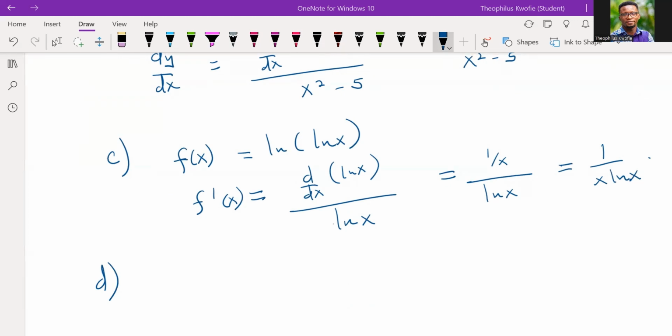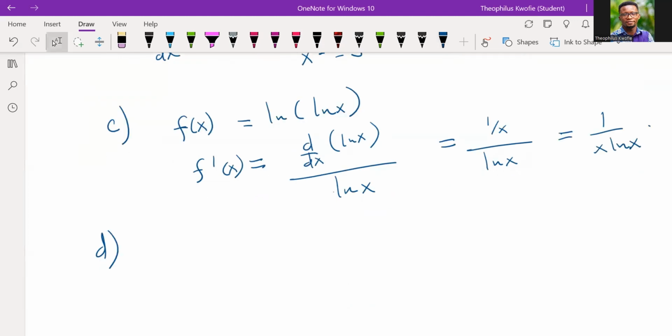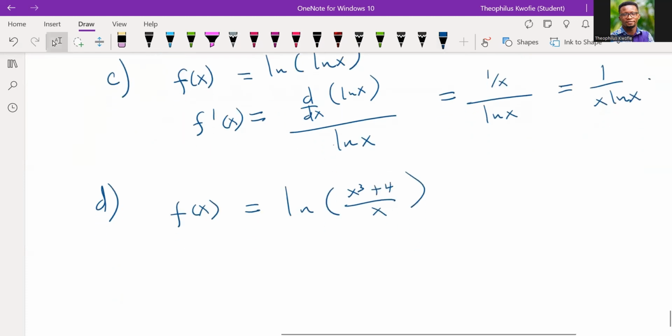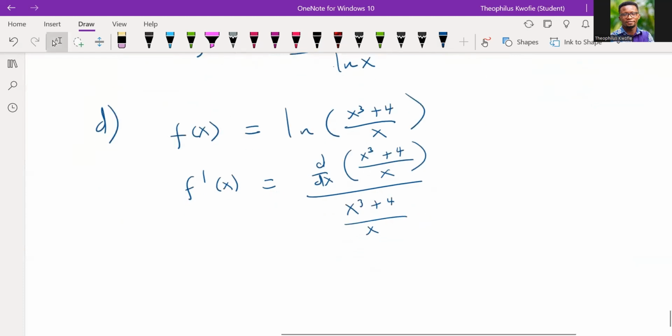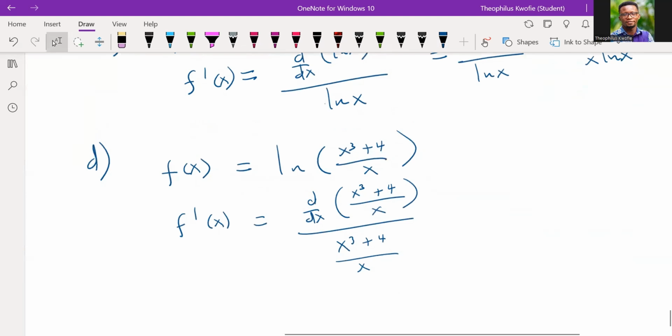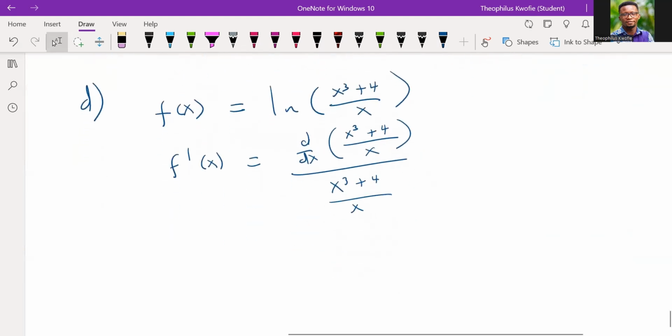What about the D? Who has already solved it? So with the D, we have f of x equal to the natural log of x to the power 3 plus 4 all divided by x. Okay, good. To differentiate this, we differentiate the input, and the input in this case is x to the power 3 plus 4 all over x, all divided by the input. So let's take notes. Very, very important. Now, when we differentiate the numerator, we use what we call the chain rule. What will you get if you do that?